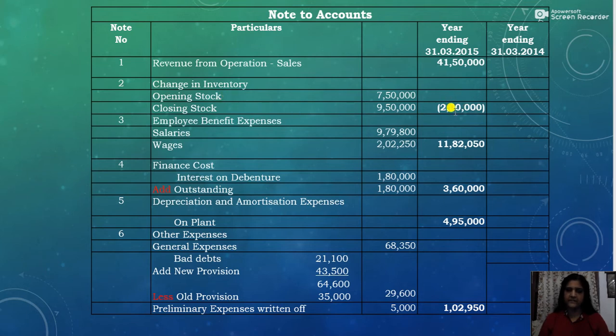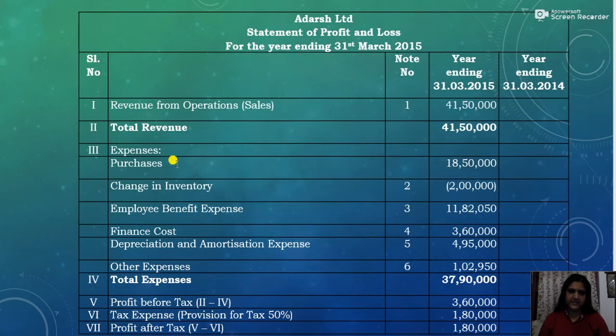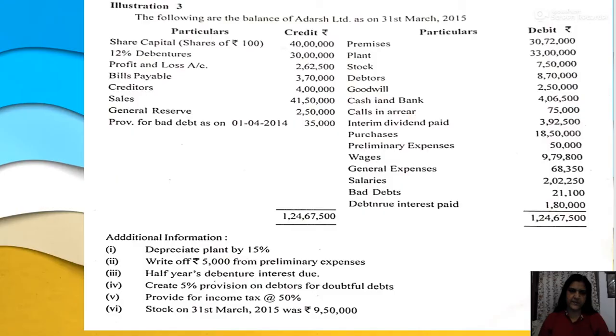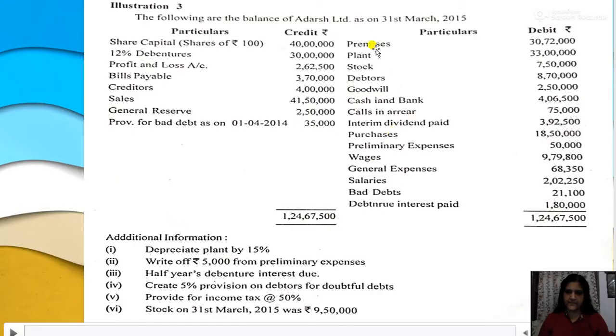So this is a negative figure and we will give it in brackets. Okay. Now we will write change in inventory 2 lakhs. That's a negative value. That's why it is given in brackets. Now employee benefit expense. What are the employee benefit expenses given in the question? Let us see. The employee benefit expense includes salaries and wages.